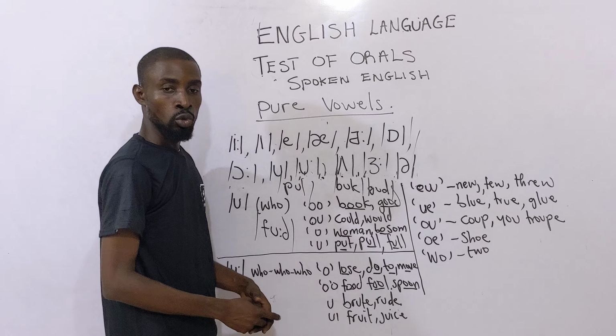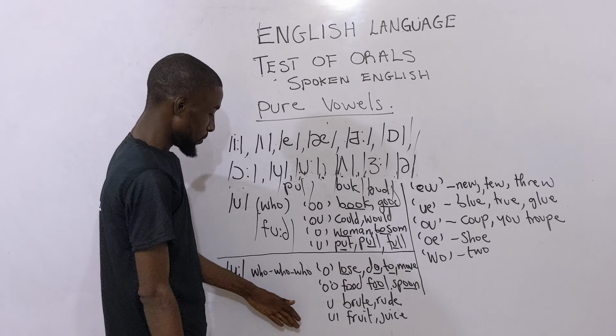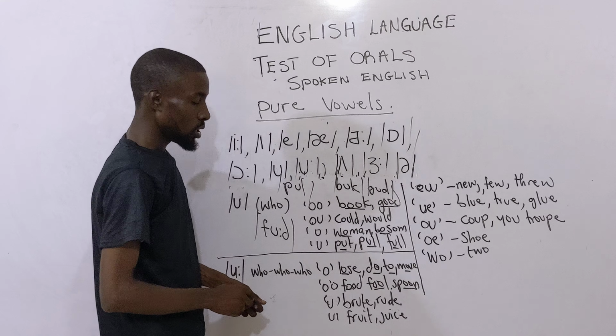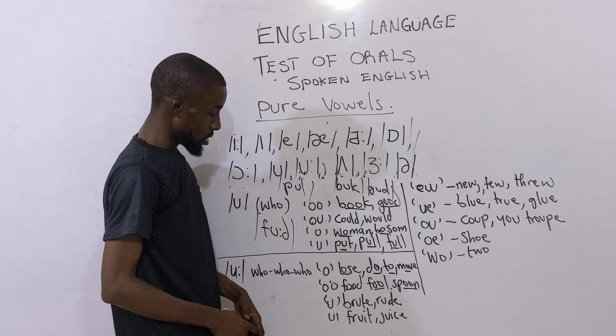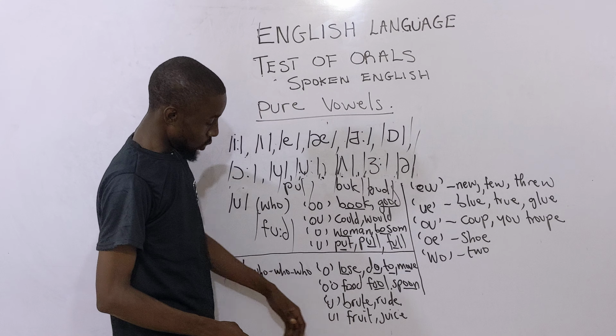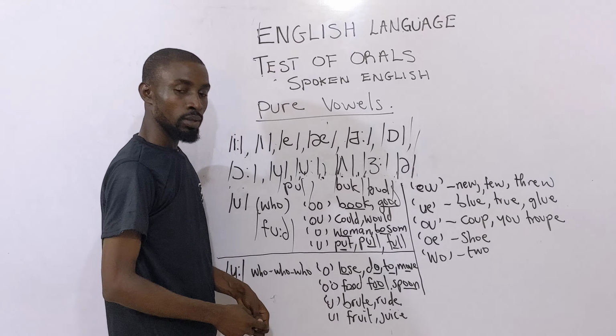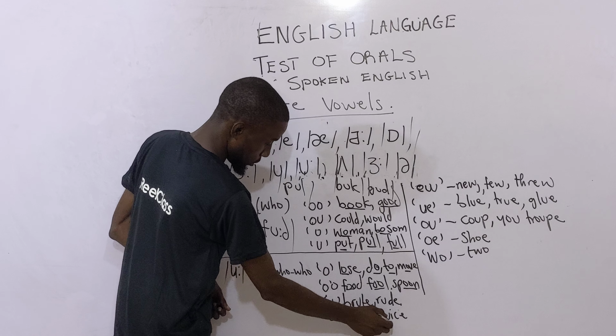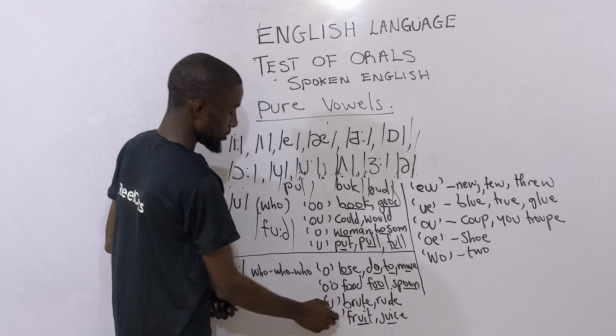Then brute, rude. Then we have the other spelling, a single U standing, which is brute, root. You have UI, as in fruit and juice. Fruit, juice. So that's that.